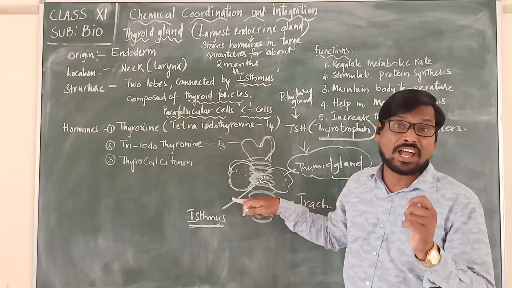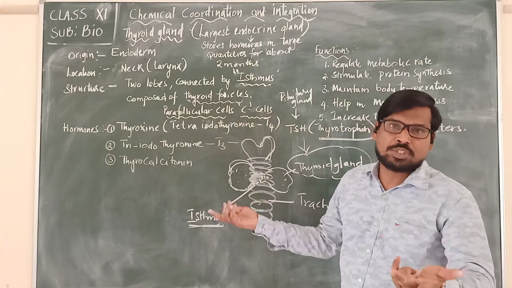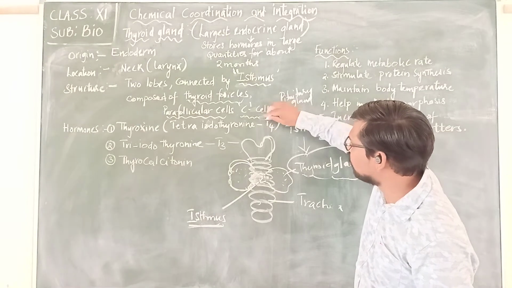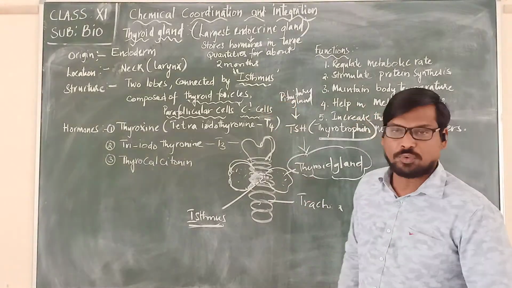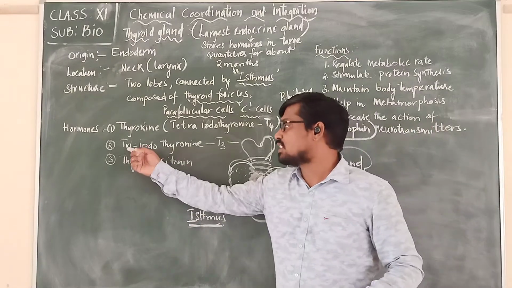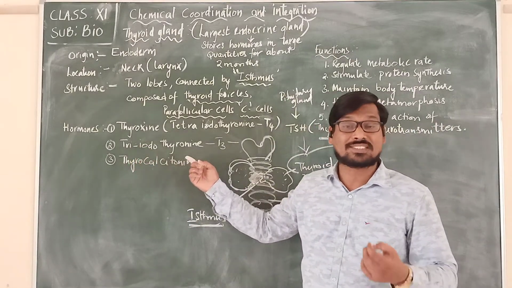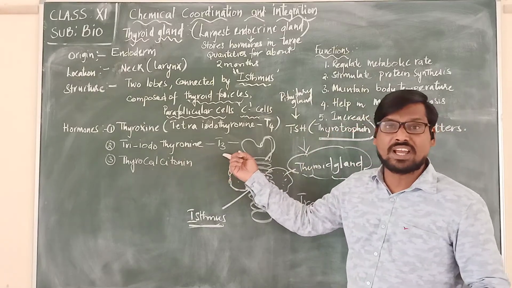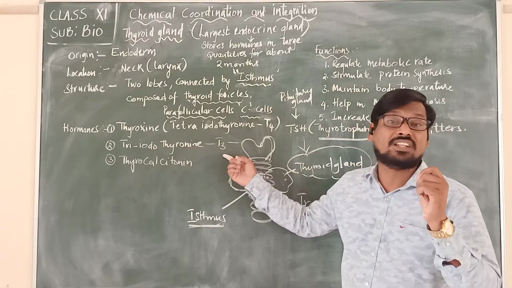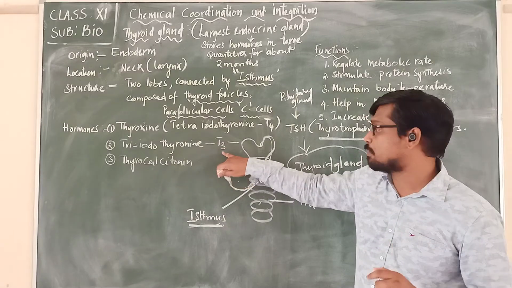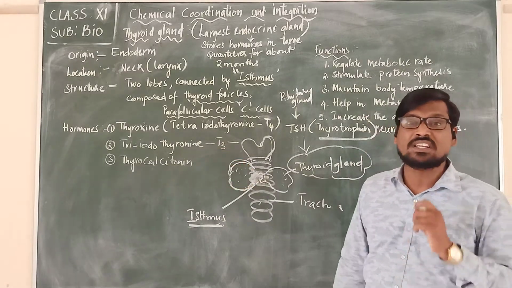Tetraiodothyronin. Tetra means 4. So in short, we will be calling it T4. And the other hormone that is produced is triiodothyronin. Tri means 3. So triiodothyronin is represented in short as T3.